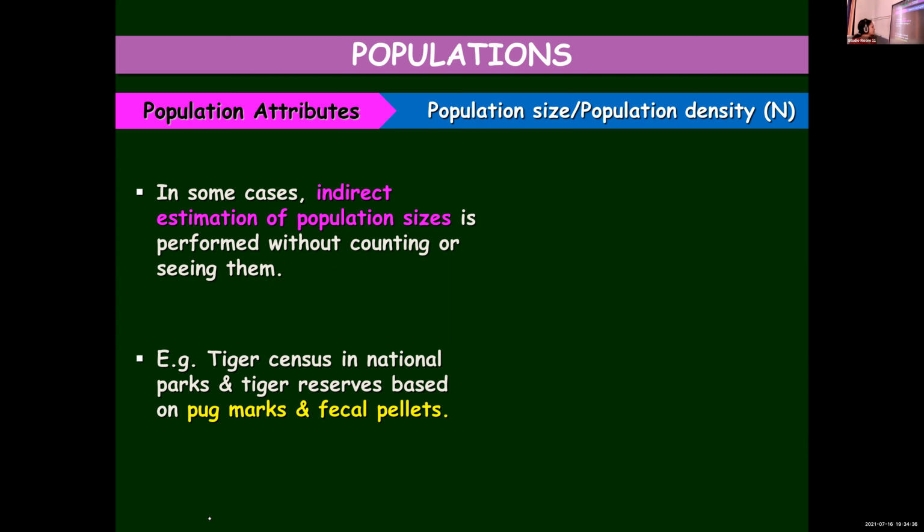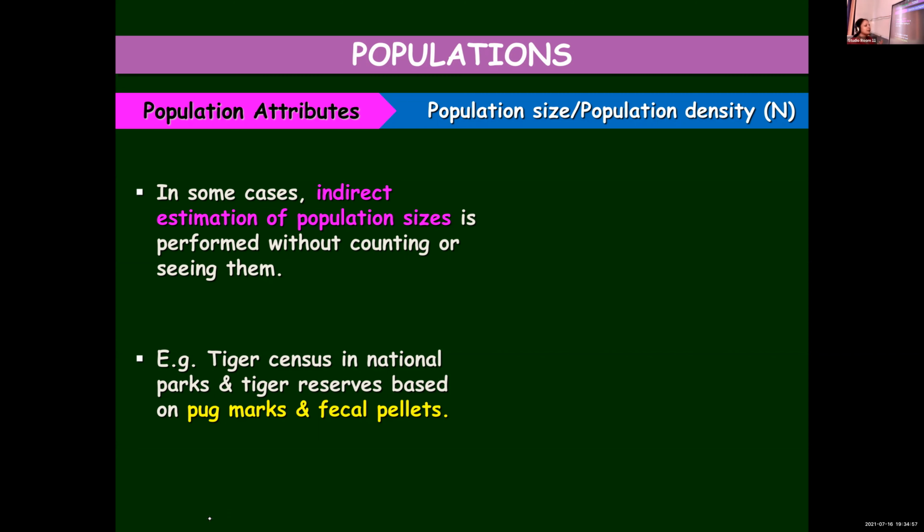In such cases, we are not seeing and counting the tigers. Instead, it is based on the pug marks, their footprints, and also based on the fecal pellets. And the mosquito, what I said as a joke, that also can be considered.